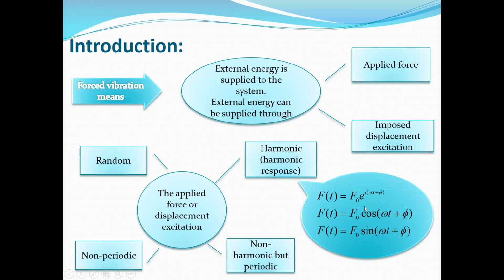It can also be in the form of cosine or sine harmonics. Again, F naught cosine(omega t plus phi), where F naught is the amplitude, omega is the frequency of excitation, and phi is the phase angle of the excitation. And also we can have the sine form of the external force.